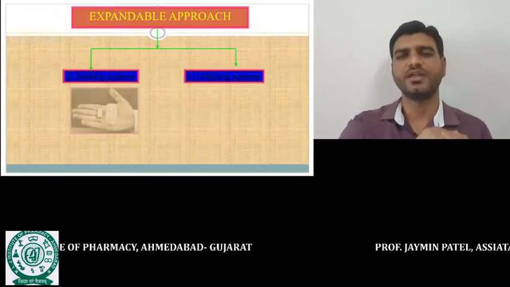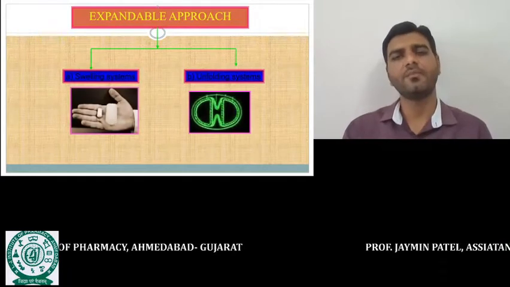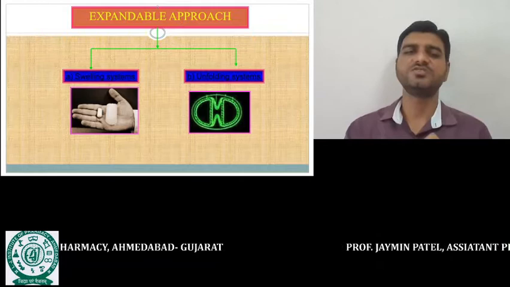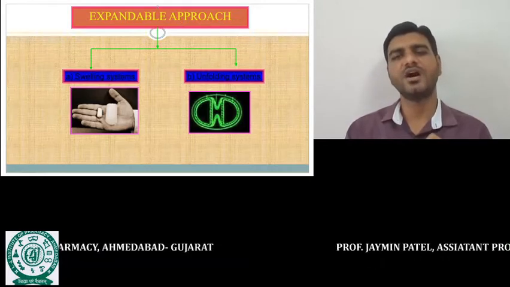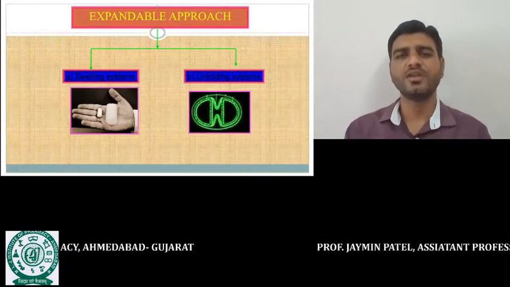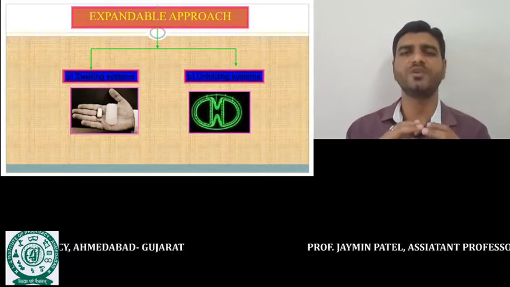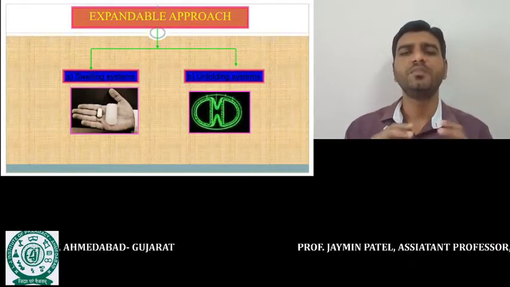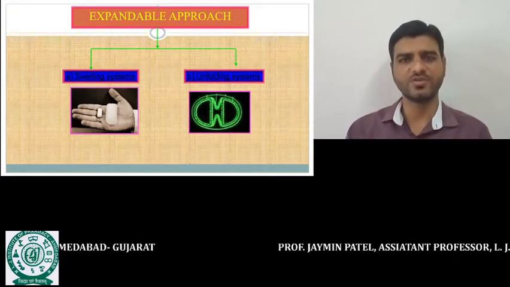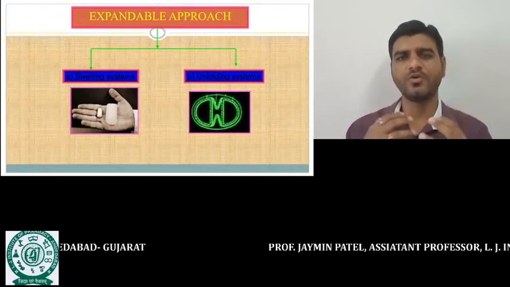The third approach is the expandable approach. In the expandable approach, there are mainly two types: one is the swelling system and the second is the unfolding system. Now what is the swelling system? In the swelling system we utilize a polymer, mainly PEO, polyethylene oxide grade polymers. No doubt we can use other polymers also.